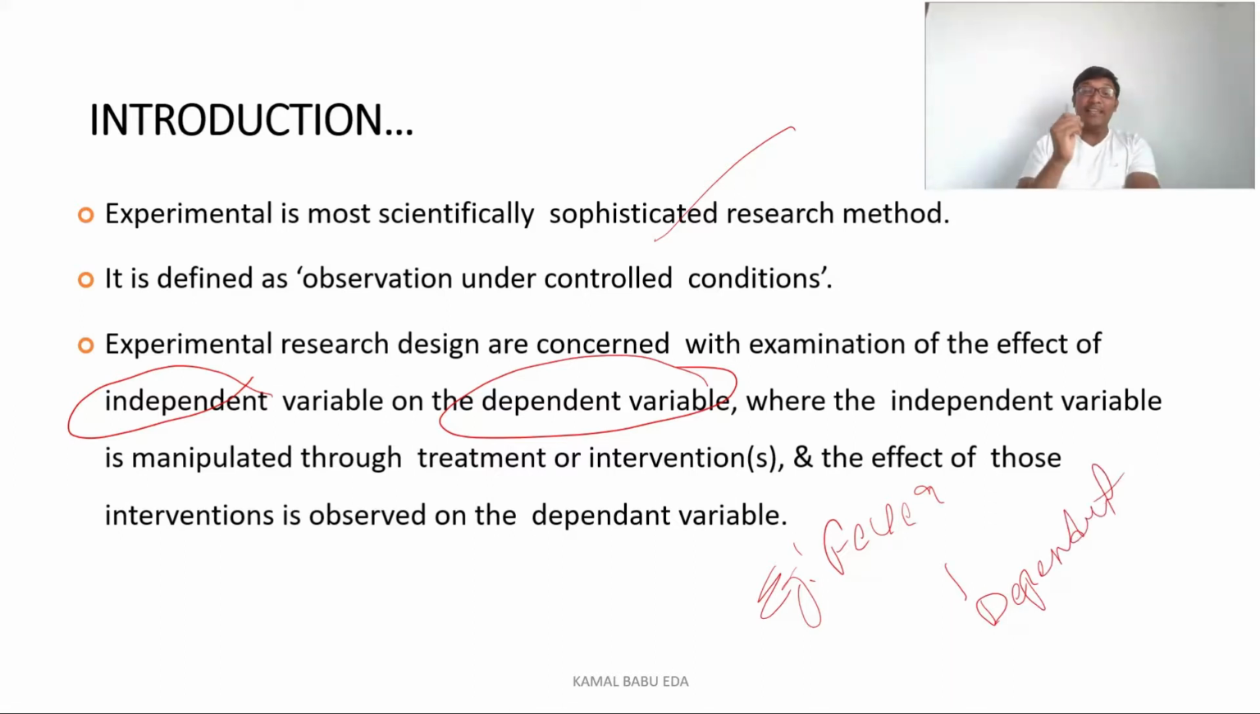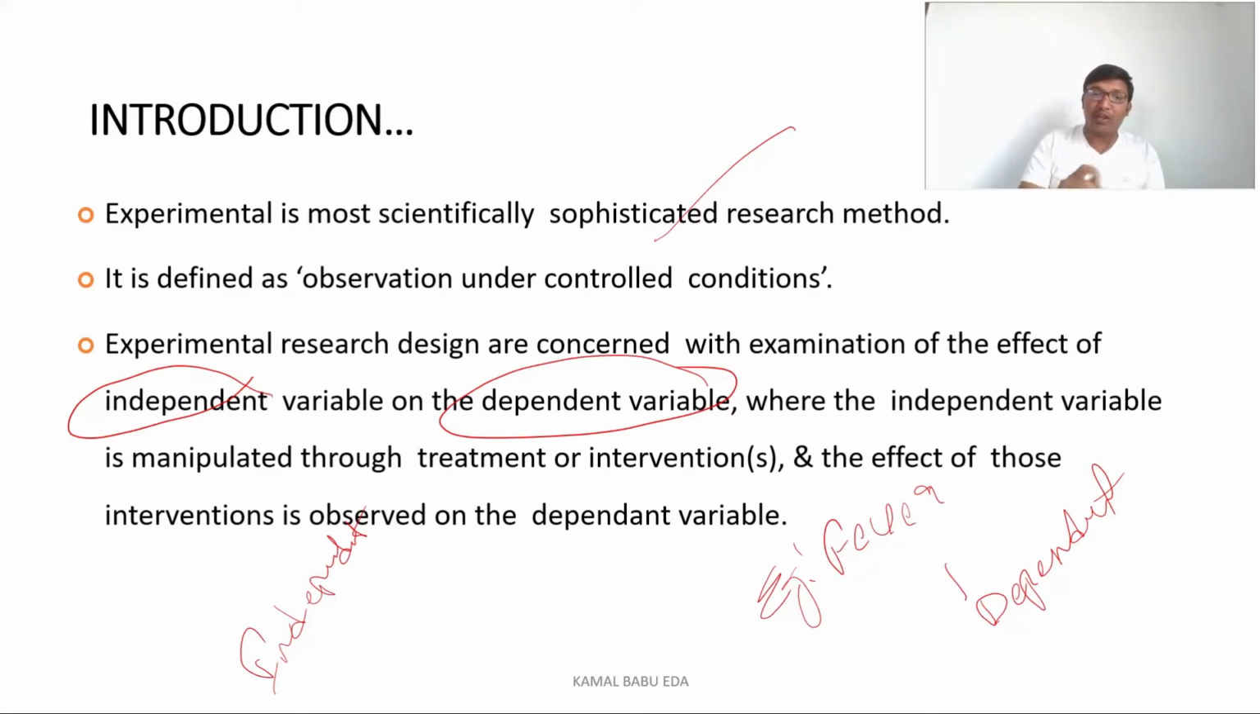And if you see here, the treatment which you are giving is the independent variable. So here the dependent variable is fever and the independent variable is treatment. So treatment is something which you can manipulate. So you want to change the treatment time by time.